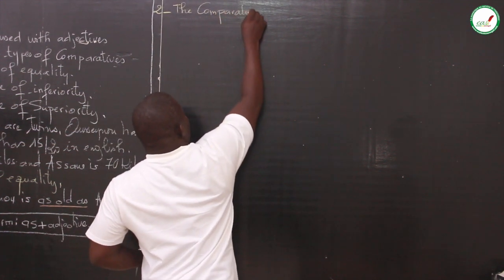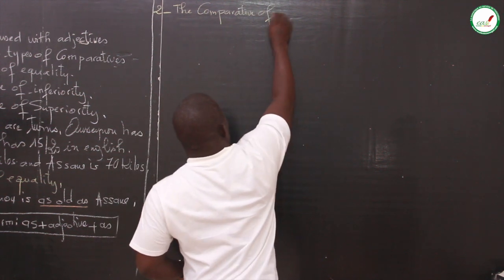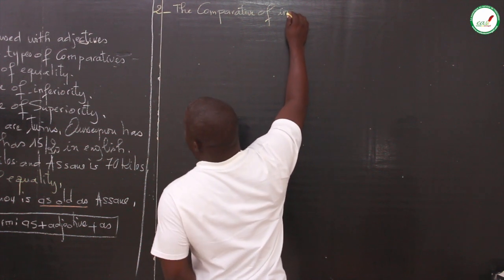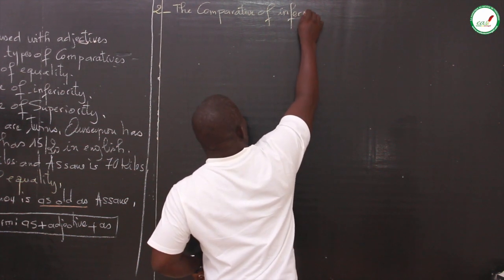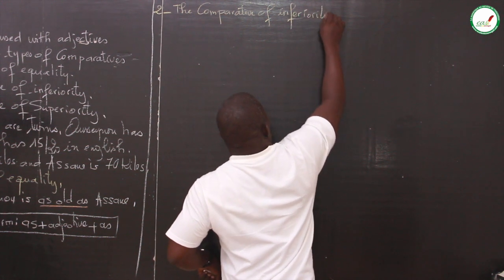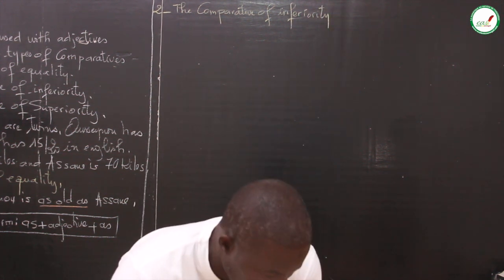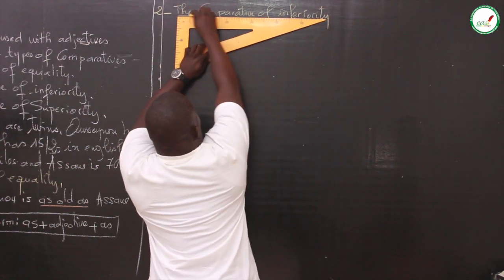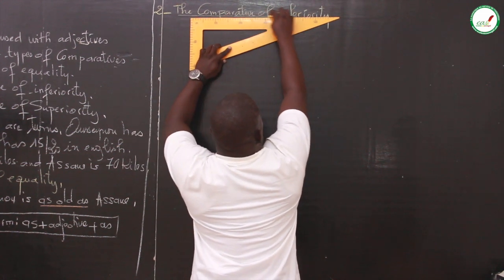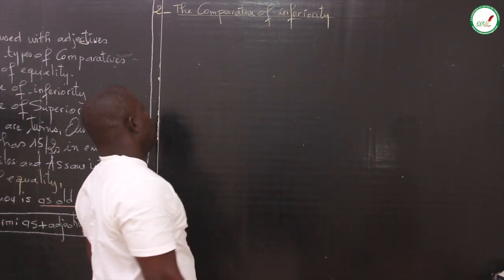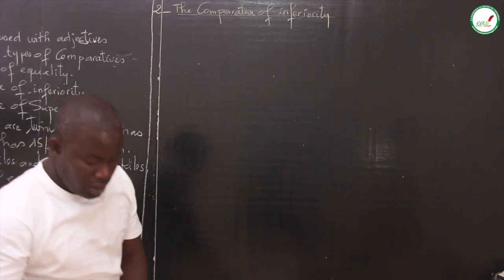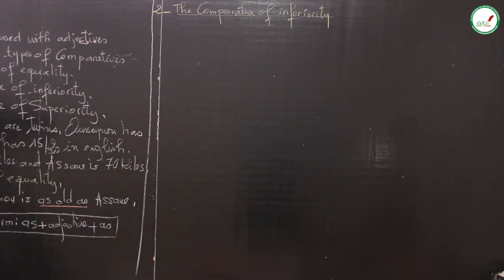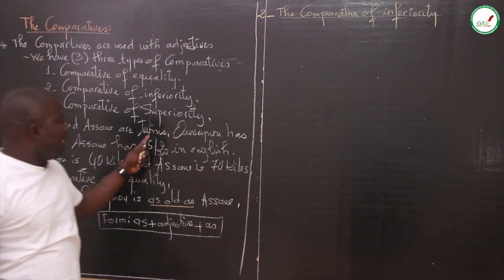So here, Ousseynou and Hassan are twins.